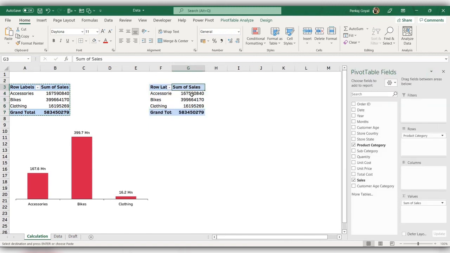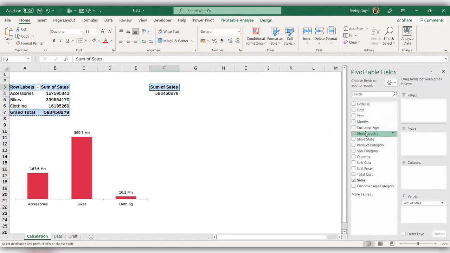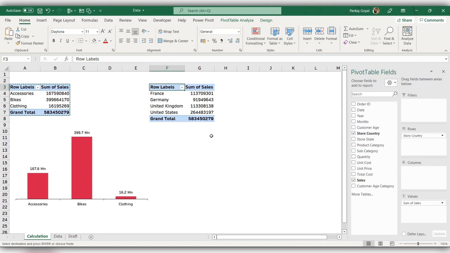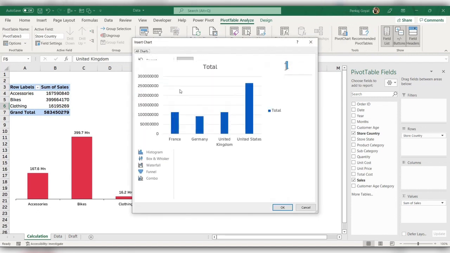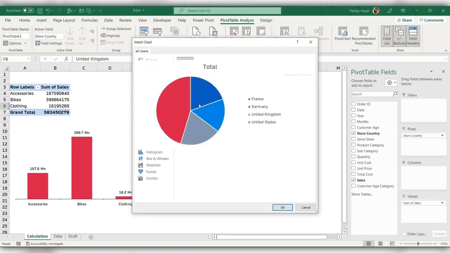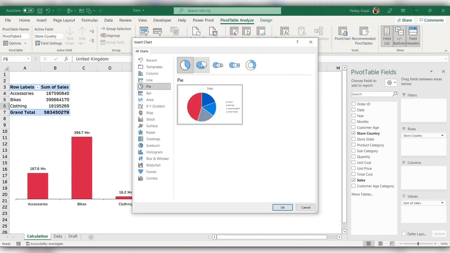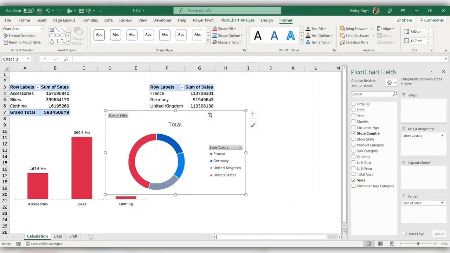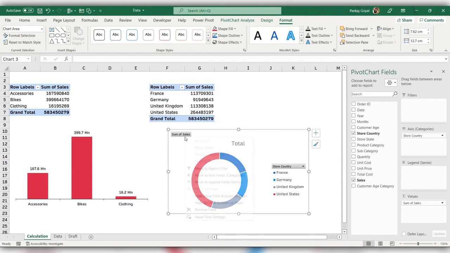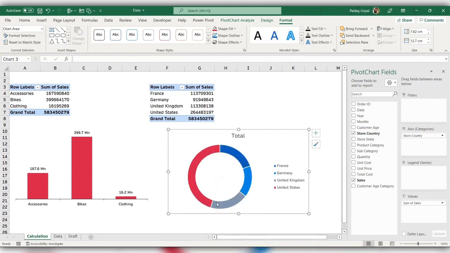I'll close this. Now instead of product category, I want store country. So I'll just drop the product category from rows and put in store country here. Again, I'll click anywhere on this table, go to pivot table analyze and pivot chart. Now I'll create a pie chart for this. So let's create this one. Press OK.